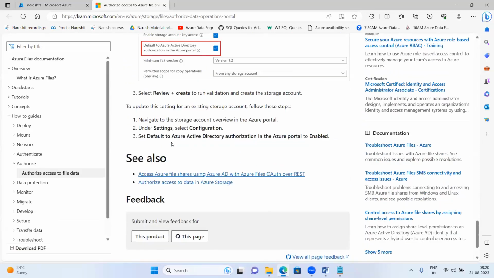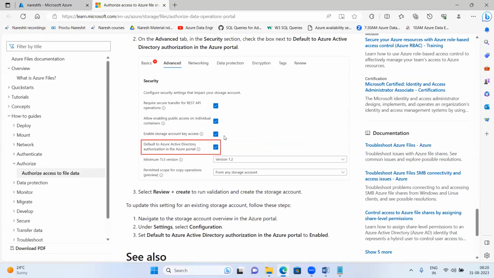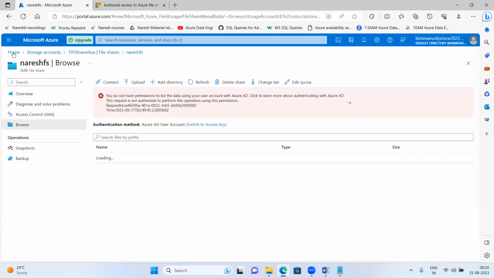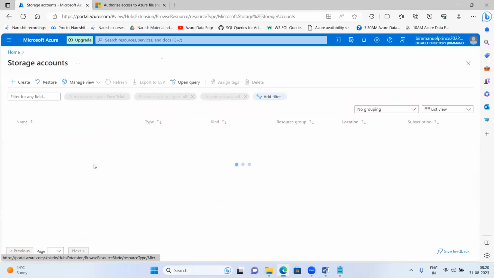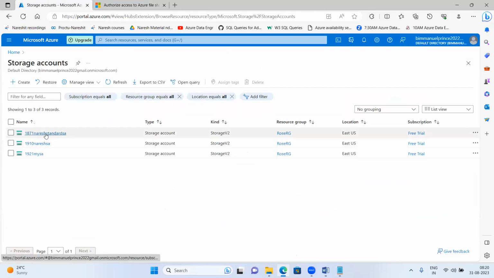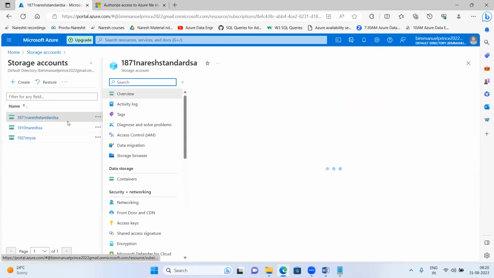Okay, so at the time of storage account creation, we have to check this one. I think I have not checked this. No worries. I'll do one thing. I'll go to another storage account. Okay, I'll take this storage account.